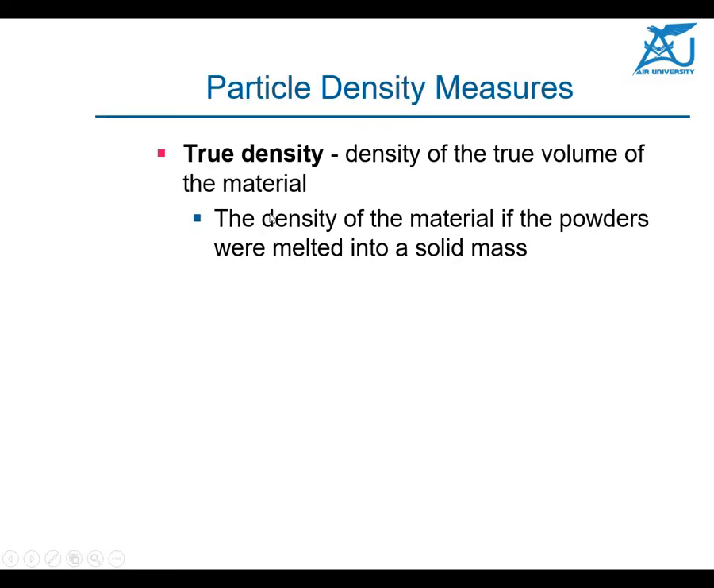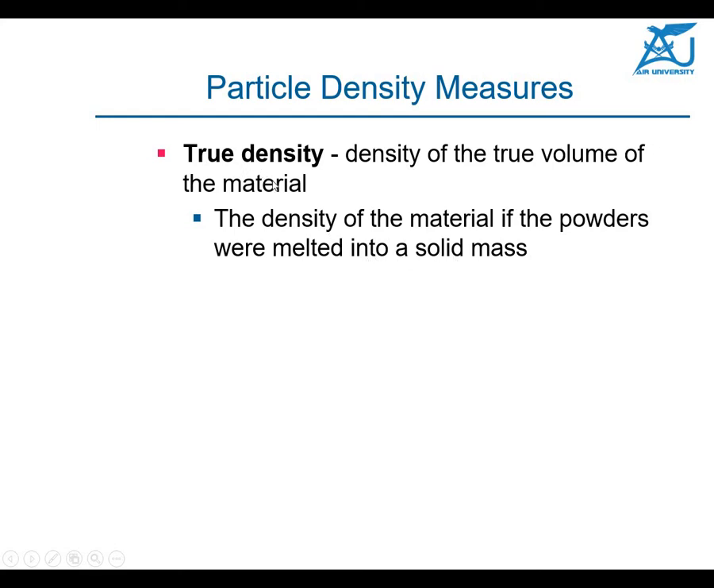Okay, coming to some more terms, particle density. How do you measure the density of the particles? One is called the true density. The true density is the density of the true volume of the material. True volume means the density of the material if the powder were melted into a solid mass. If the powder were in fact melted into a solid mass, then we can call it the true density.